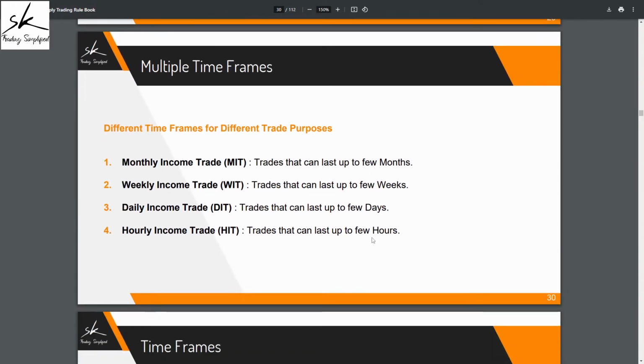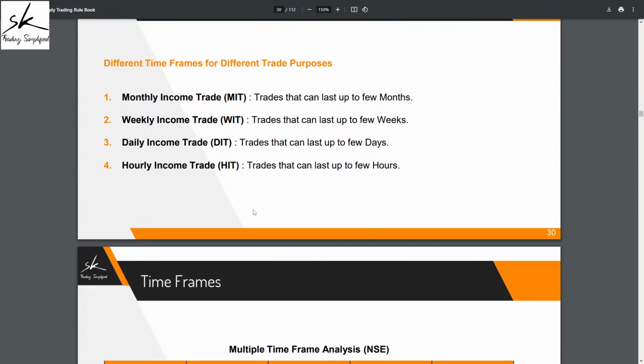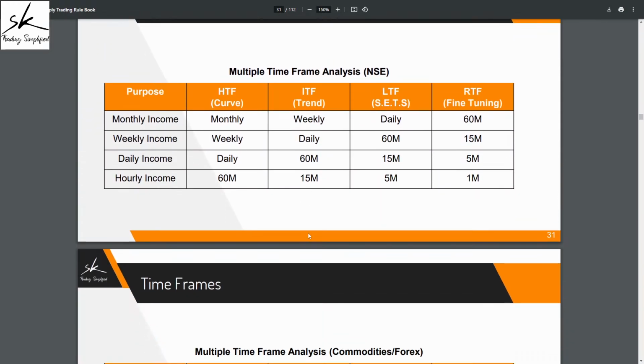Next, what are the four different trade purposes? We have already talked about it. What is HIT, DIT, WIT, and MIT? So now the question is, for every purpose of trade, what will be my different time frames? And we get the answer from this table.